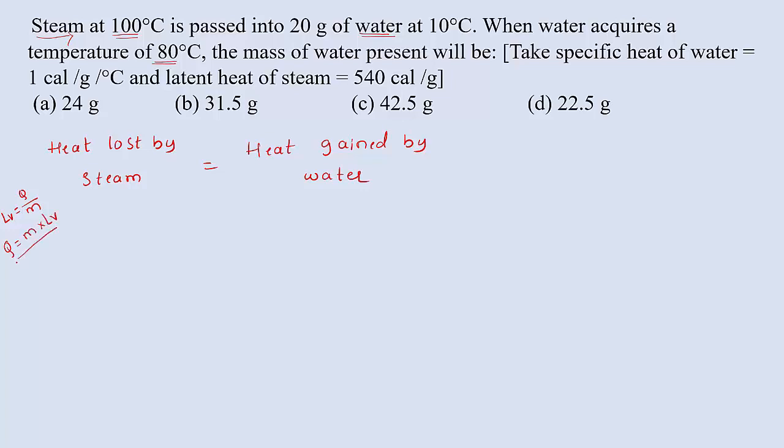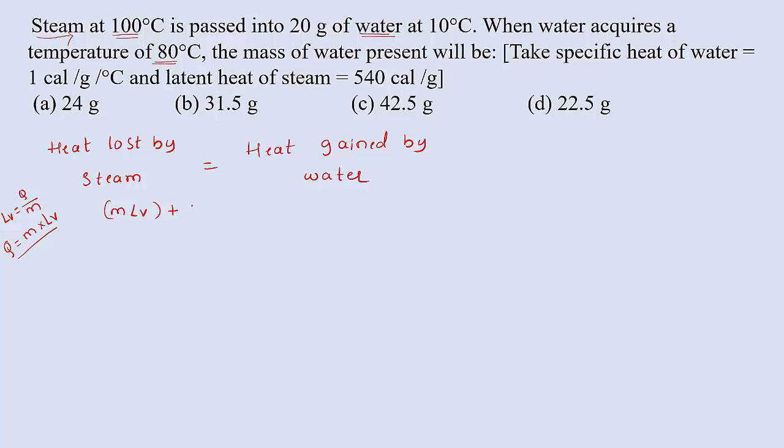This equation we can use here. Then heat is lost by the steam to the water, so we can write the equation M L_V plus